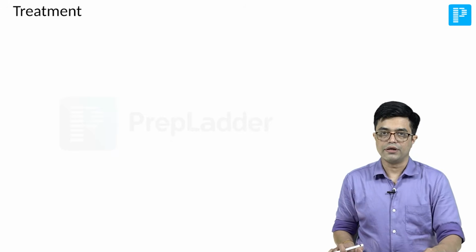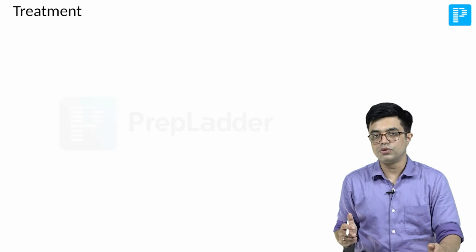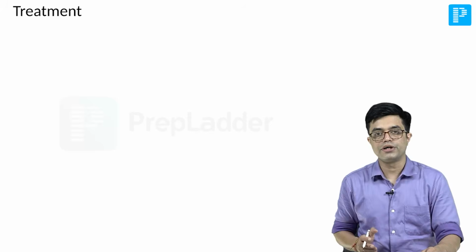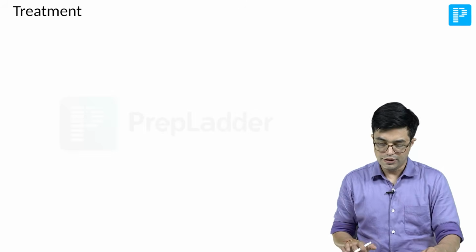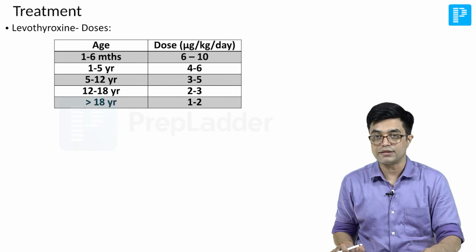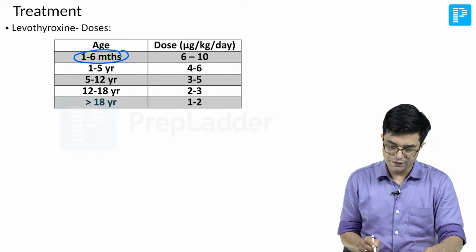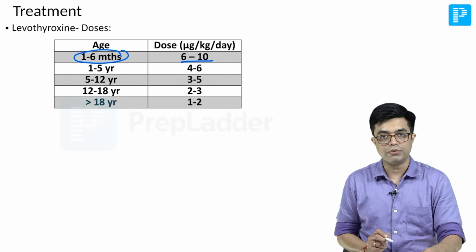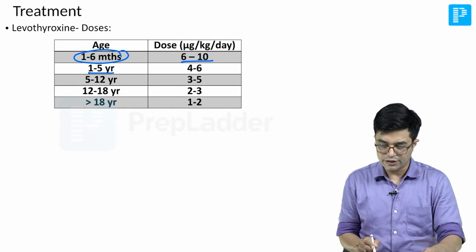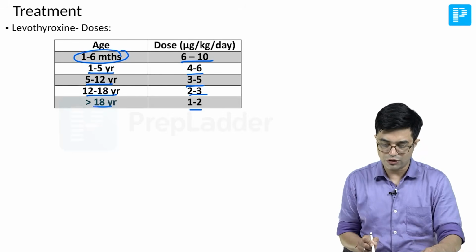Now coming to treatment. These are hypothyroid patients, so the drug of choice will be levothyroxine. But the levothyroxine dose needs to be individualized according to the weight and age of the child. So the doses will be, this is a table based upon what is given in Nelson. If the age of the child is 1 to 6 months, the dose will be 6 to 10 micrograms per kg per day. If it is 1 to 5 years, it is 4 to 6 micrograms per kg per day, 5 to 12 years, 3 to 5, 12 to 18 years, 2 to 3, and more than 18 years, 1 to 2 micrograms per kg per day.